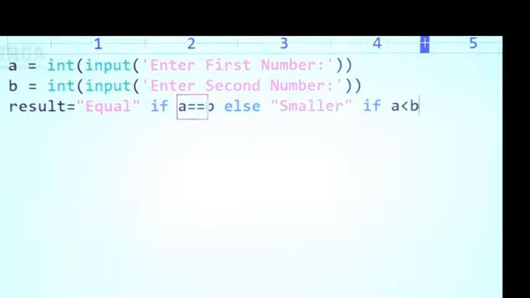If this condition is satisfied, then equal is the result. If this condition is not satisfied, again I'm checking the next condition. If it is satisfied, then smaller. Else, this condition also fails: A is equal to B fails, A is less than B fails. That's why bigger. Now print the result. That's all. Sir, let me execute this code.